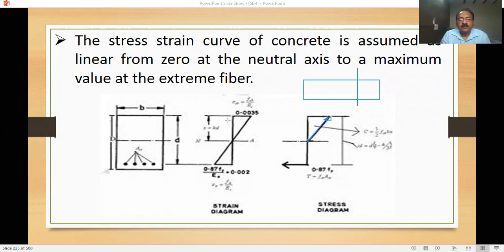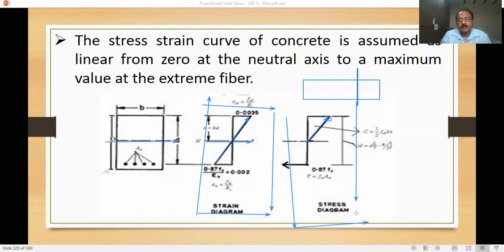Okay, the strain curve of course is linear, like this from here to here. This is the neutral axis. What is the neutral axis? You know, where is your balance? At the section, that is your neutral axis. At the neutral axis, this is the strain diagram. This is the strain, and this is your stress diagram.